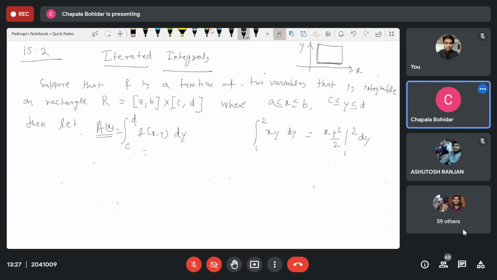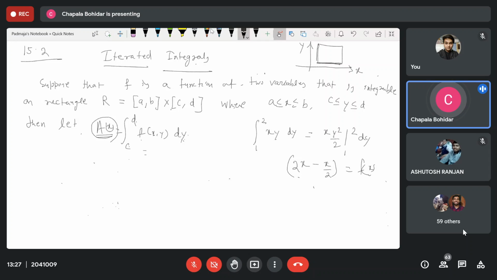So we get x times 4 by 2, that is 2x, minus 1 by 2 x, that is 3 by 2 x. Ultimately I am getting a function of x. All of it clear? Yes, ma'am.